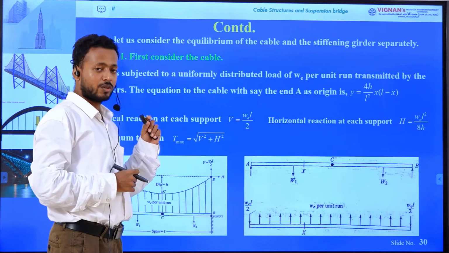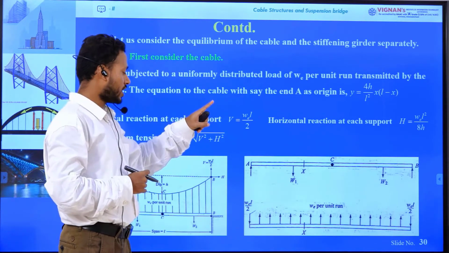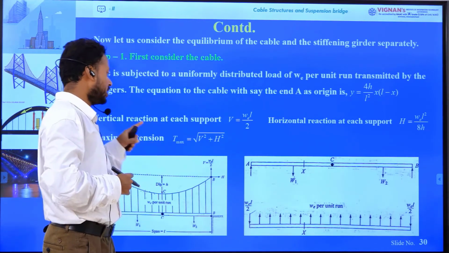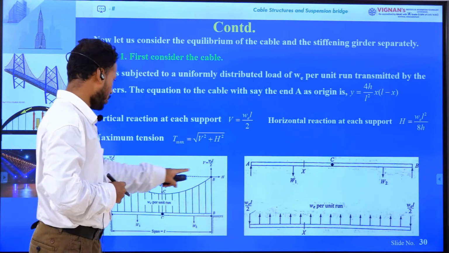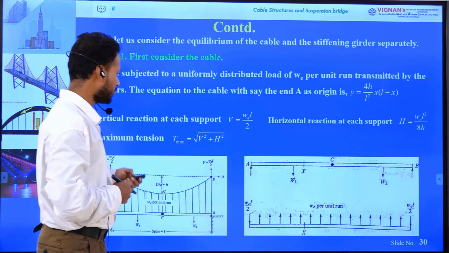So here we have calculated the horizontal reaction, vertical reaction and maximum tension. Here just see, maximum tension is occurring at the support points, that is Tmax equals under root V square plus H square.